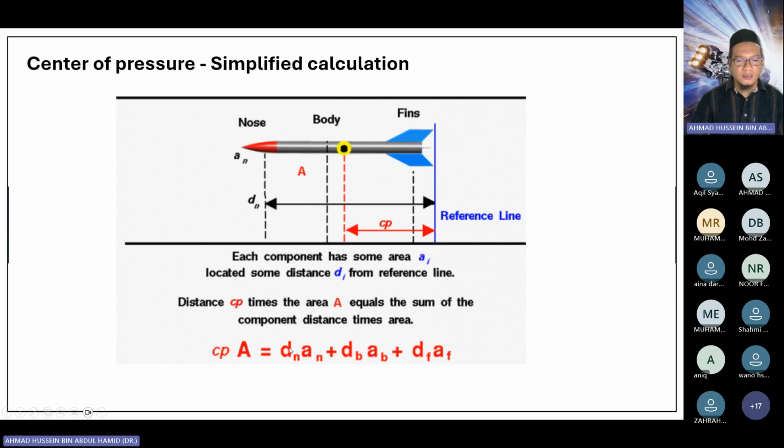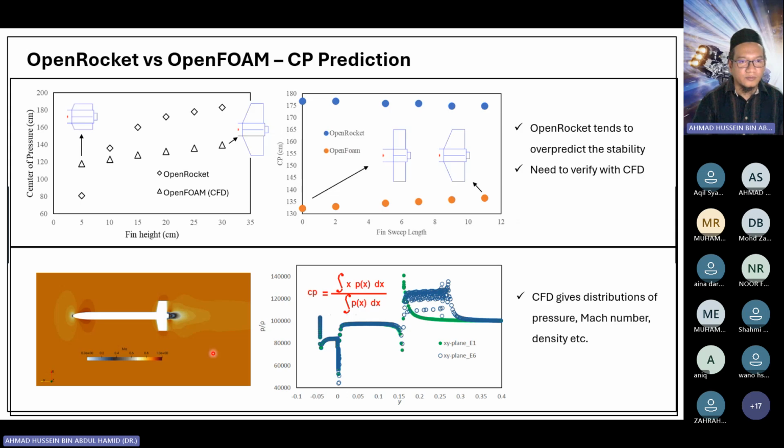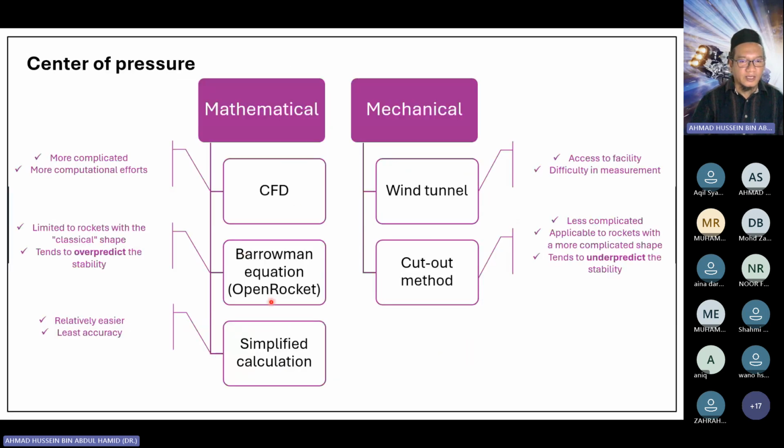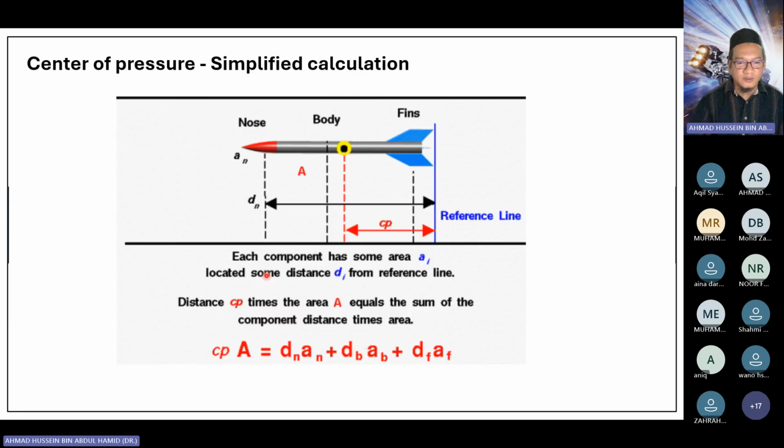CP is the summation of this divided by A. That gives you CP. Then you can compare your CP with the one predicted by OpenRocket and see whether there's a significant difference between the two.